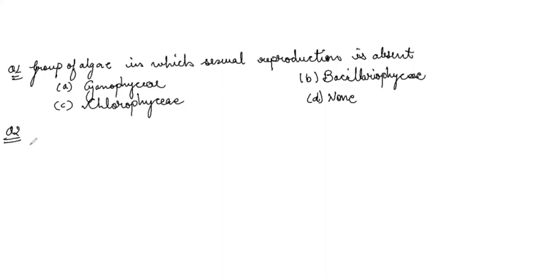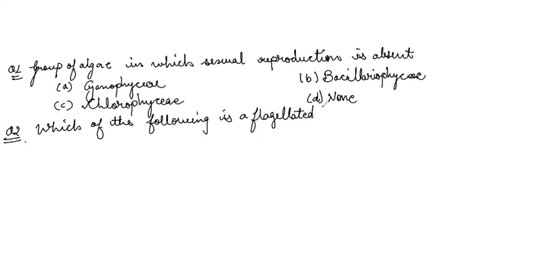Question number 2 is, which of the following is a flagellated alga?